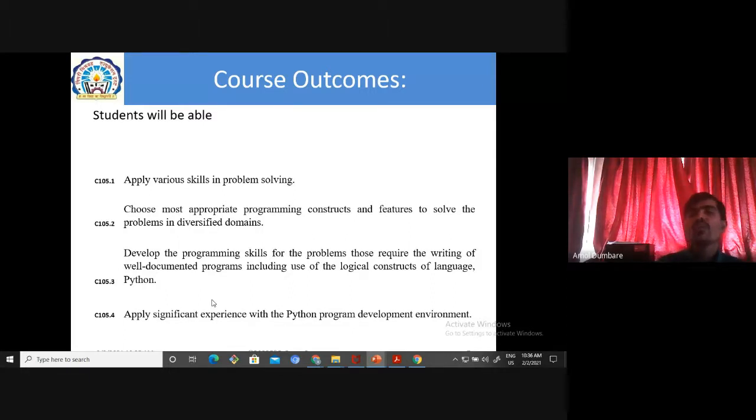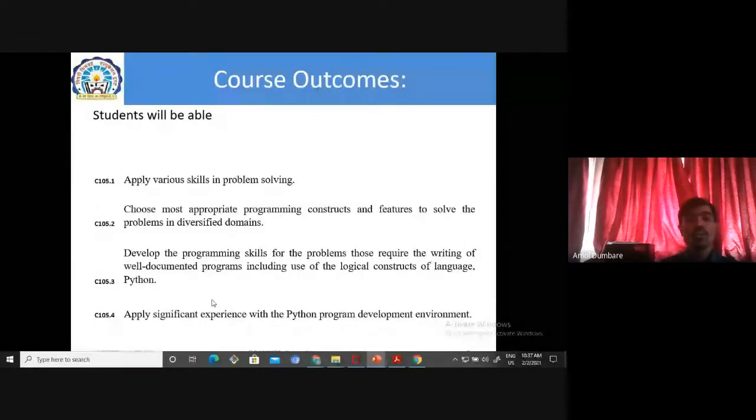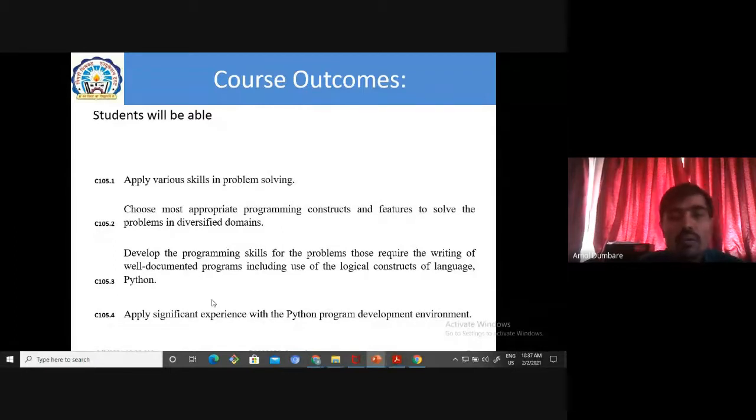So these are the 4 course outcomes that we have to apply. You have to study and learn them after the completion of this course. First one is apply various skills in programming, so problem solving. Second one, choose most appropriate programming construct and features to solve the problems in diversified domains. Third one, develop the programming skills for the problems that require the writing of well-documented programs, including use of logical constructs of language Python. Fourth one is apply significant experience with the Python programming development environment.